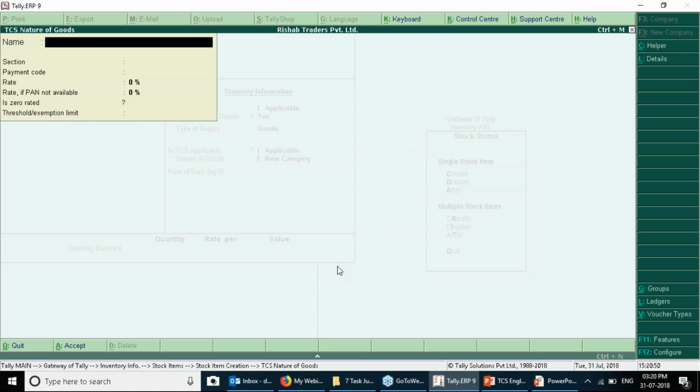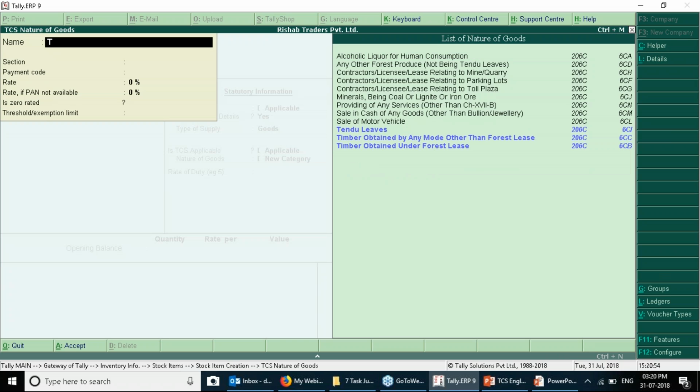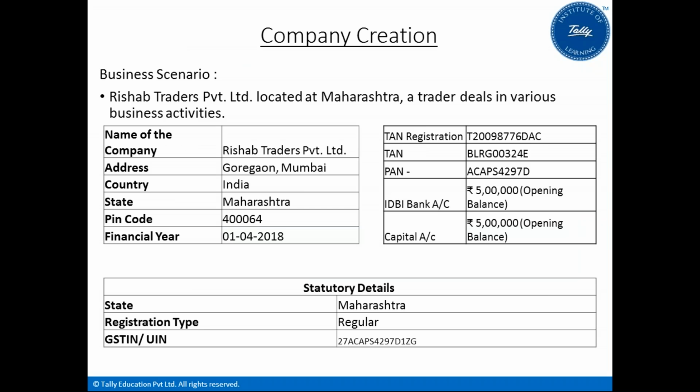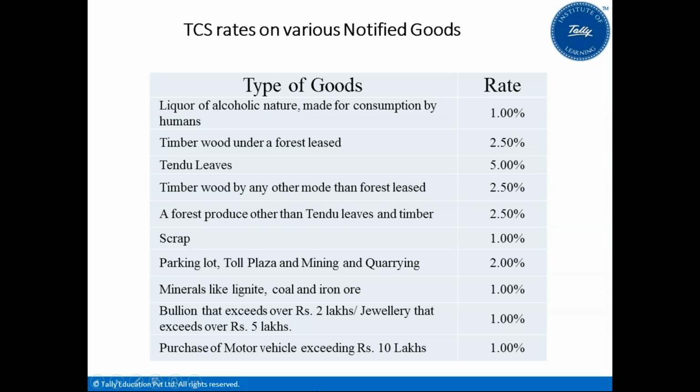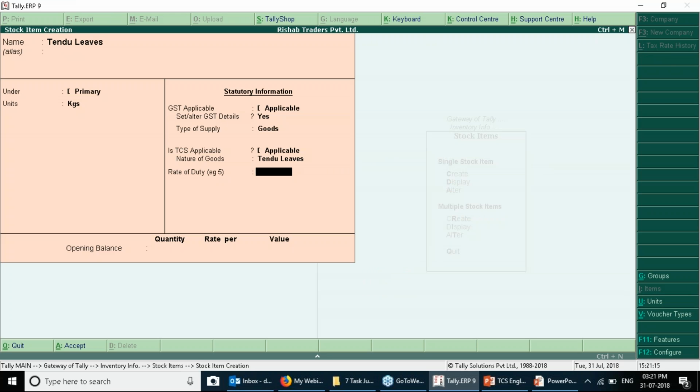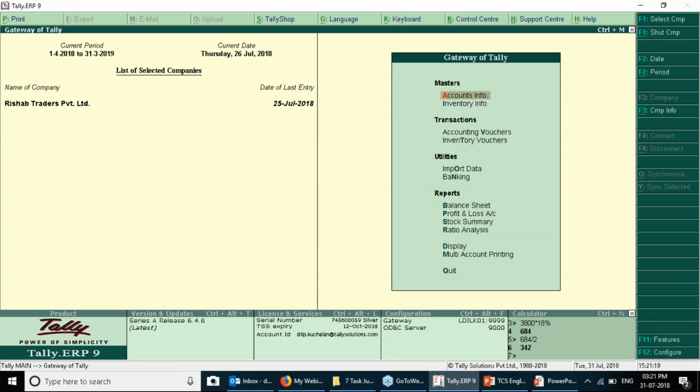So category, new category. Create, use the option helper. So Tendu leaves under section 206. What is the rate? For that you need to go in the rate chart. So Tendu leaves is charged 5%. And save the inventory item creation screen and get back to the Gateway of Tally.